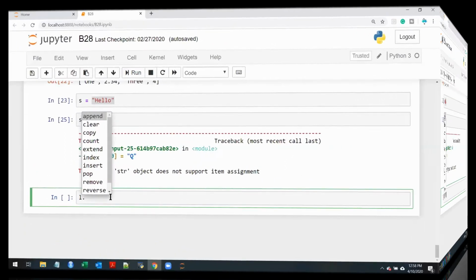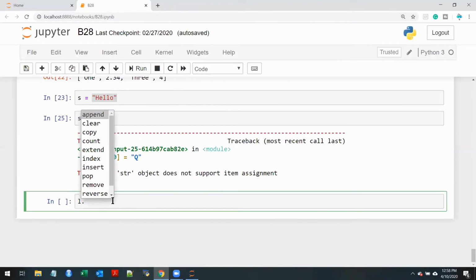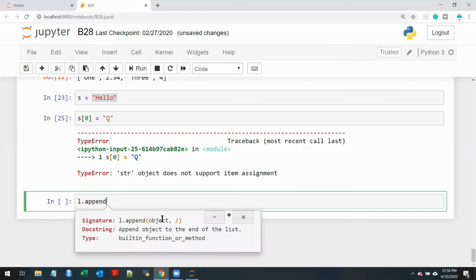They are amazing. Okay, first method is append. Append method is used to append an object to the end, the entire object. So far, what objects have we studied? Strings, list, and our first class was numbers, integers and float.